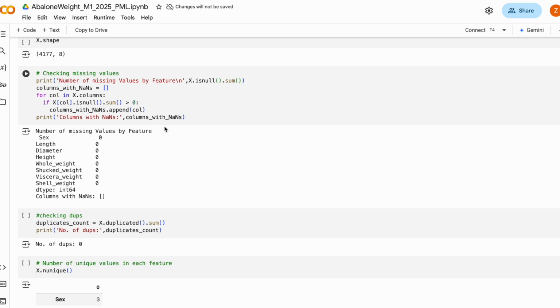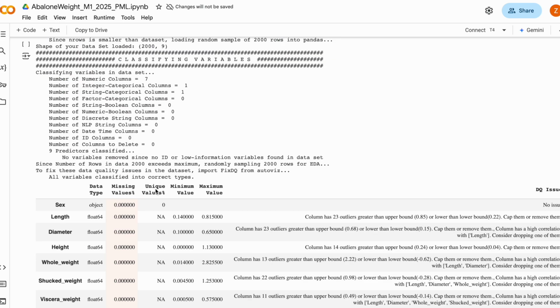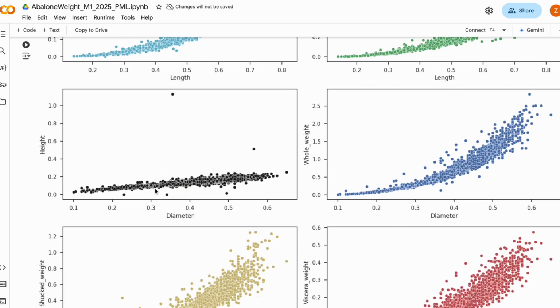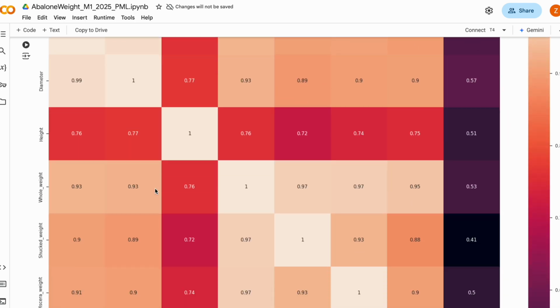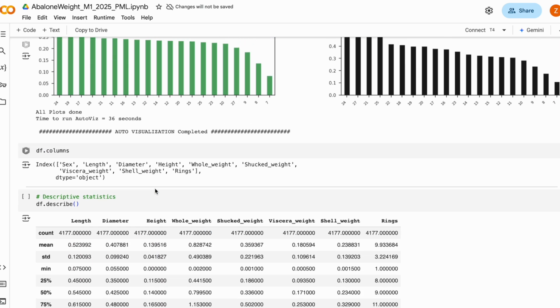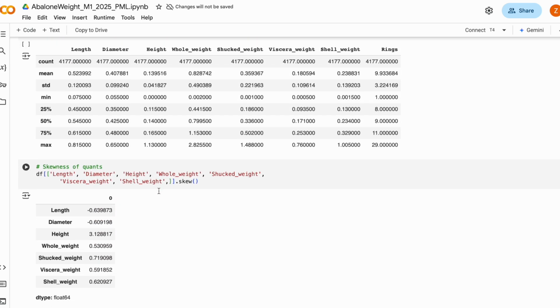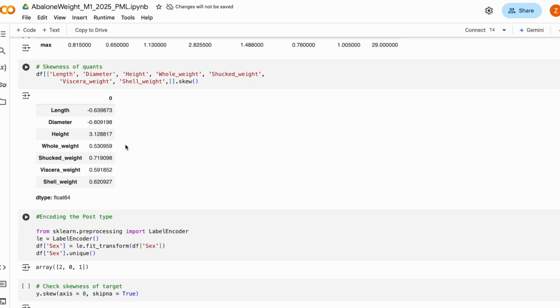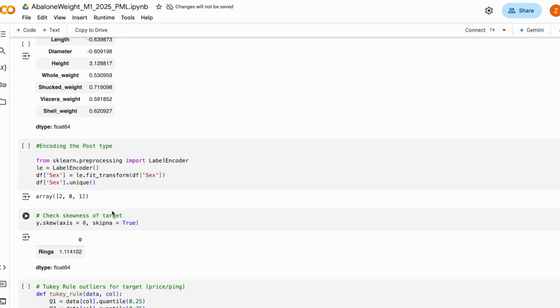To identify strong relationships between variables such as length, diameter, whole weight, and shell weight, we construct a correlation matrix heat map. Box plots and histograms reveal outliers in weight and ring count, which could affect predictions. To further assess the numerical characteristics of the dataset, we check for skewness in the distribution of numerical features. A skewness test allows us to identify whether the data is normally distributed or if it has a right or left skew. Features such as whole weight and shell weight exhibit significant skewness, indicating the presence of extreme values. This step informs how we handle transformations and whether techniques such as log transformations or outlier removal are necessary.